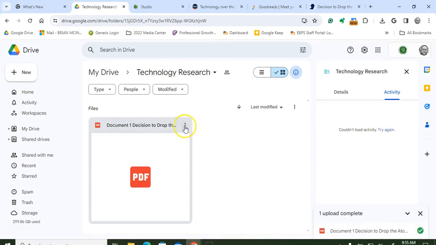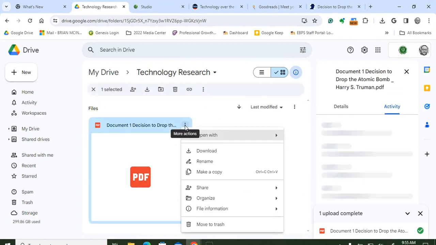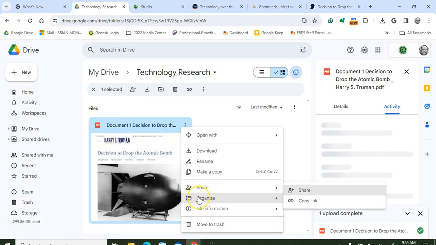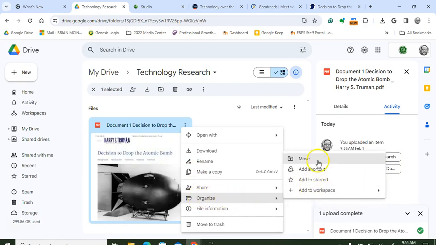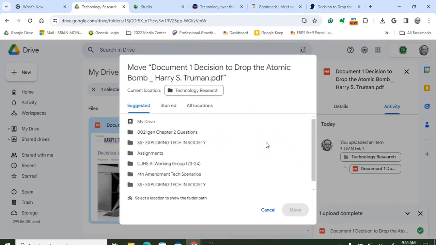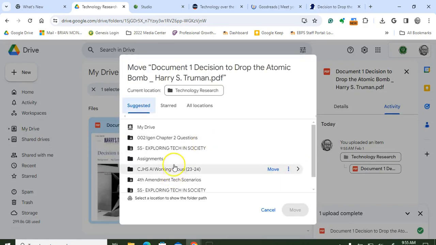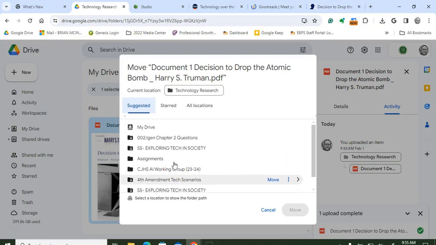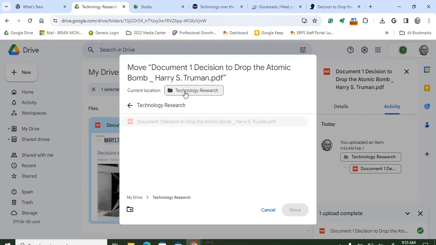So from here, what you could do to organize it is go to the three buttons again and go to organize, and we're going to hit move. And what we're going to do is move this to the folder that we had, where the current location is technology research, and we're going to make sure that that's there, and we're going to move it to there.